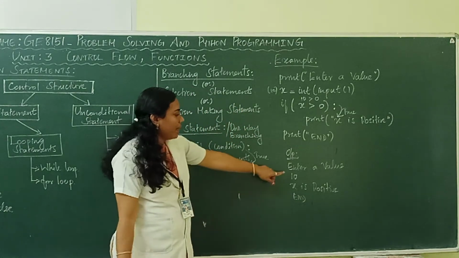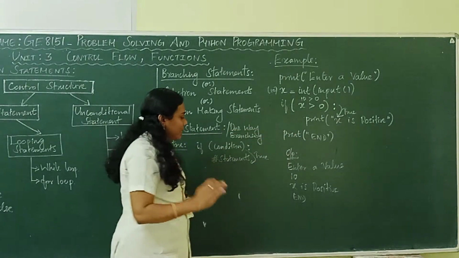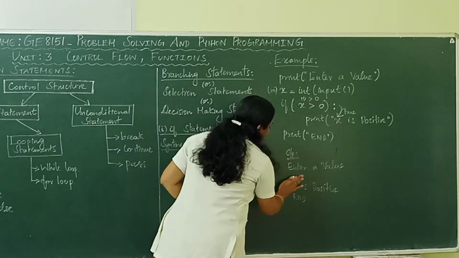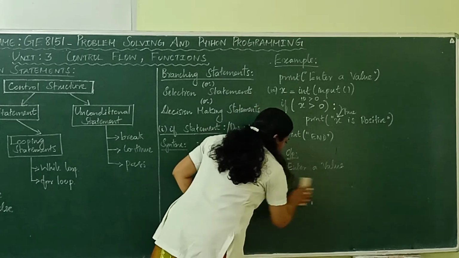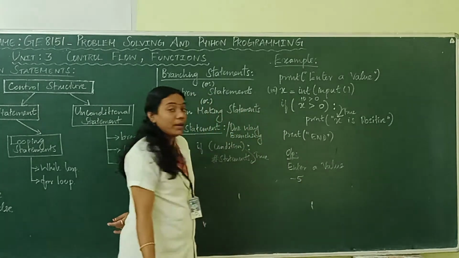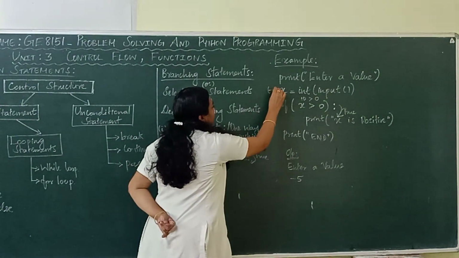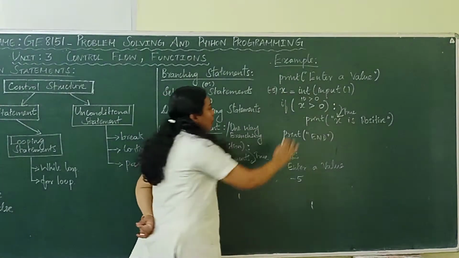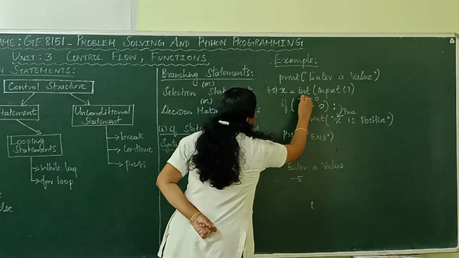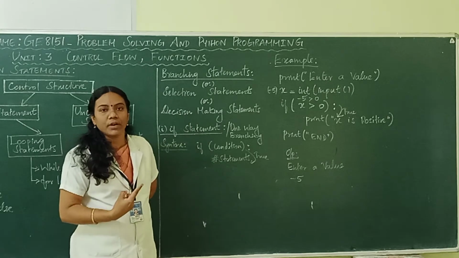So if I enter a positive value, I will get the output. In the same case, the next time I enter the value as minus 5. Now what will be the result? What is the value of x now? I entered the value as minus 5. So the condition is checked like this: minus 5 greater than 0. Whether the condition is true or false.